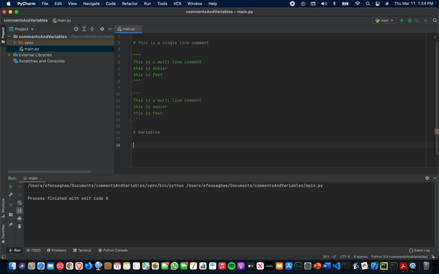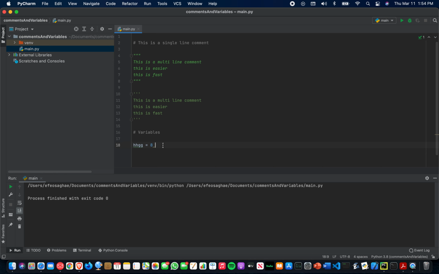Usually in all programming languages, the equal sign is used to assign values to a variable. It assigns the value of the right side operand to the left side operand. The left side operand of the equal operator is the name of the variable. So whatever we put in here is the name of the variable, and the right side is the value.